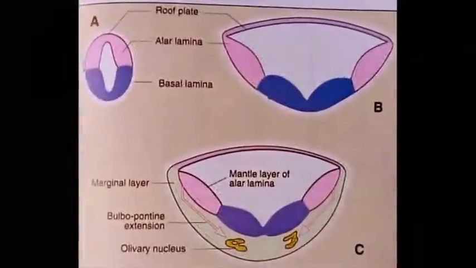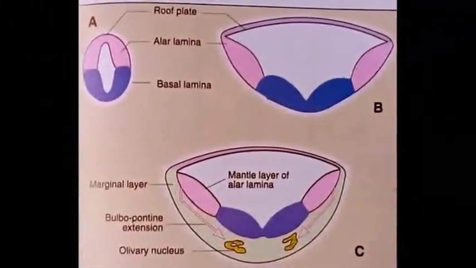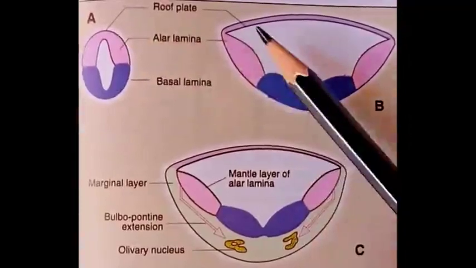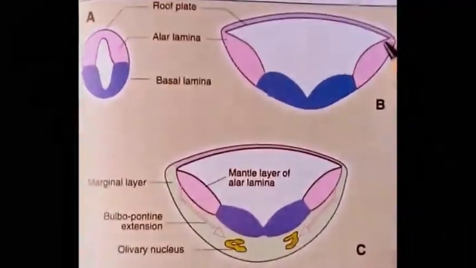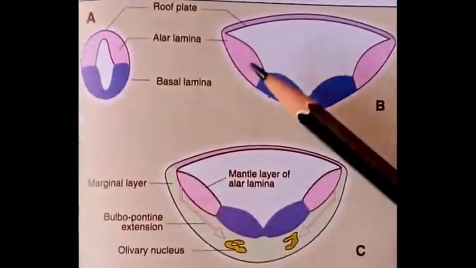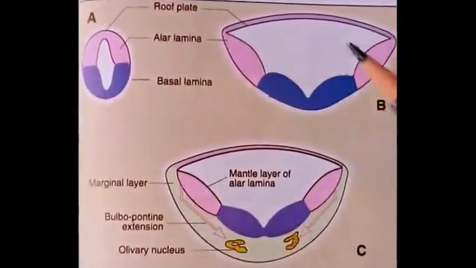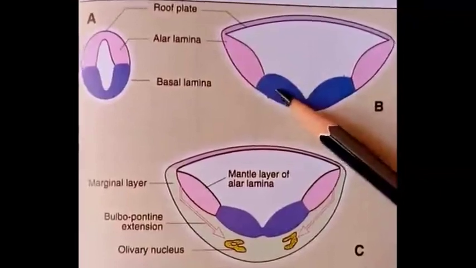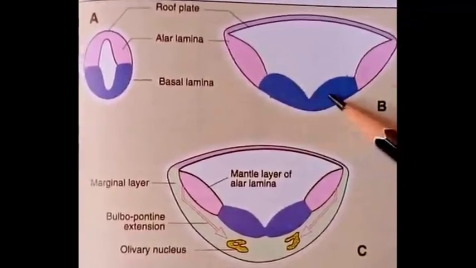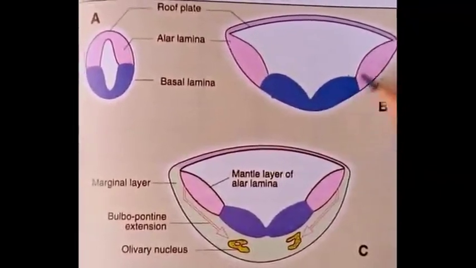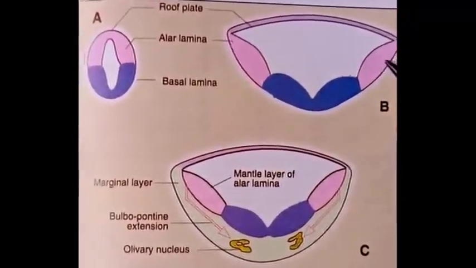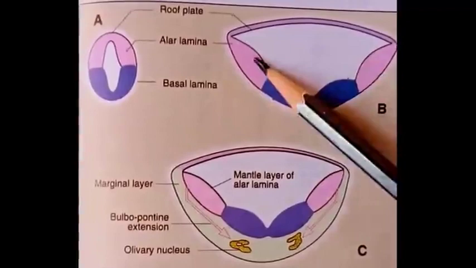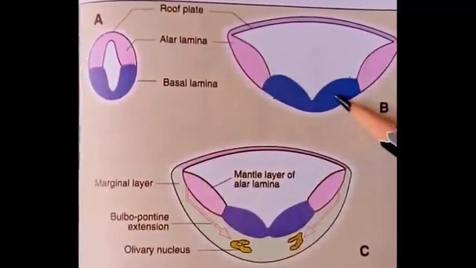With further growth of the medulla oblongata, the thin roof plate becomes greatly widened. As a result, the alar lamina comes to lie dorsolateral. Dorsolateral means that, relative to the basal lamina, the position of the alar lamina is behind and on the lateral side.